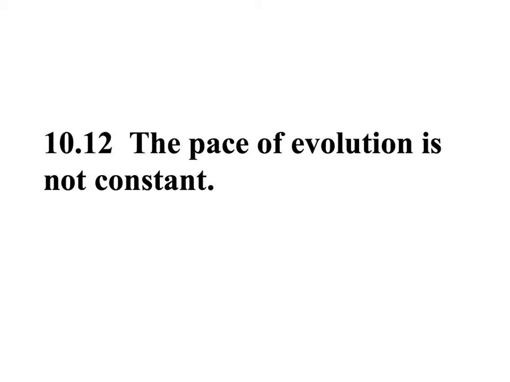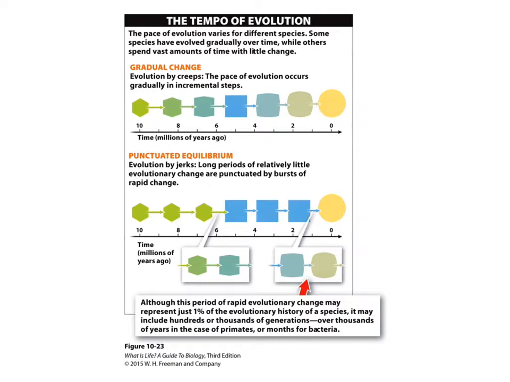We can see in the fossil record that the pace of evolution is not constant. In some groups of organisms, we see gradual changes, so evolution creeps by with slow, minute changes over time. This is called the gradual model. We also see periods of punctuated equilibrium, where evolution speeds up rapidly, having very quick changes over shorter periods, with breaks in between where there is very little to no change.